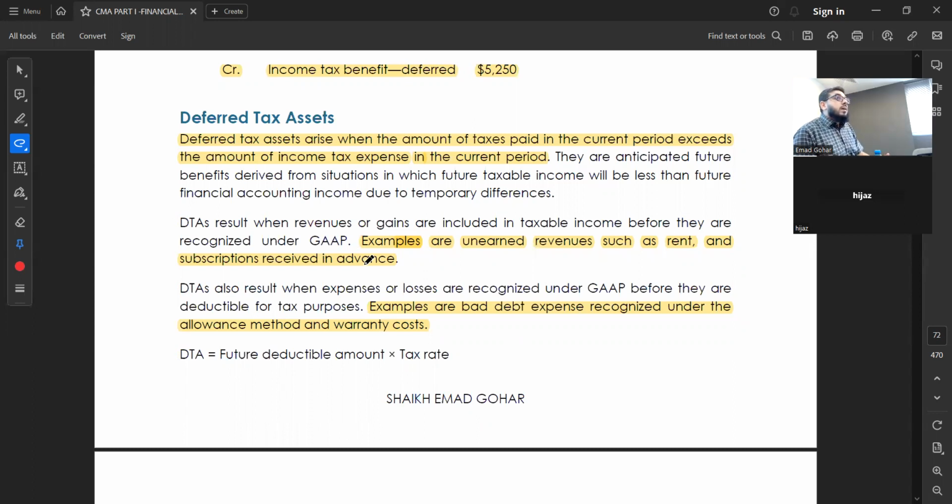It's still unearned, because in accounting, we can only book revenue when we provide the service or the goods. Right or not? But tax people say khali wali. Cash came in your account, pay the tax. Clear?